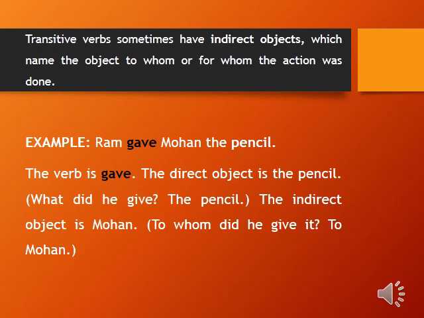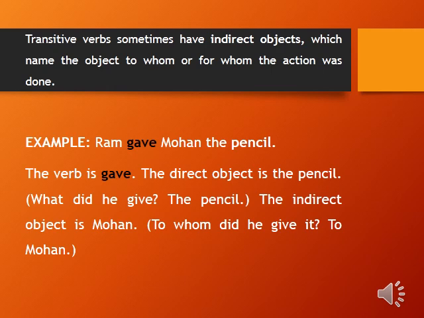Some transitive verbs contain the indirect objects which name the object to whom or for whom the action was done. Example is given here. Ram gave Mohan the pencil. So here pencil is your direct object. What did he give?